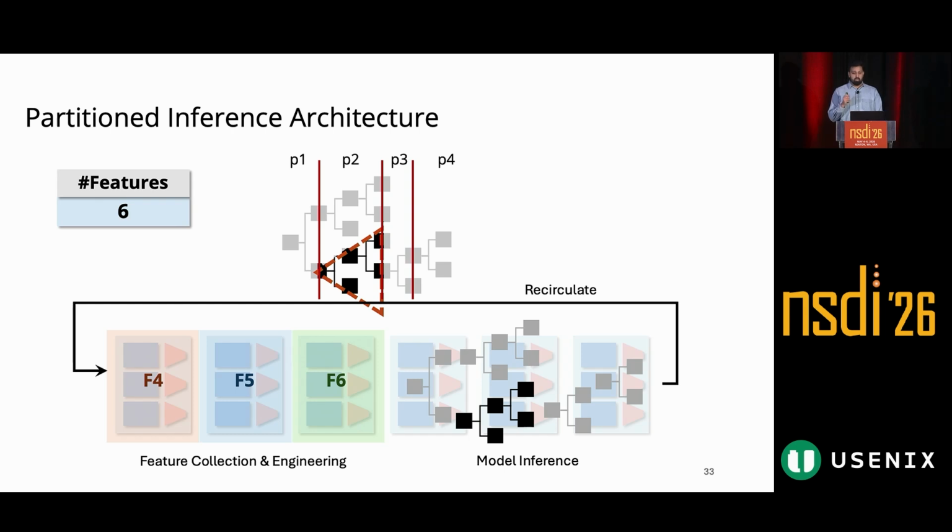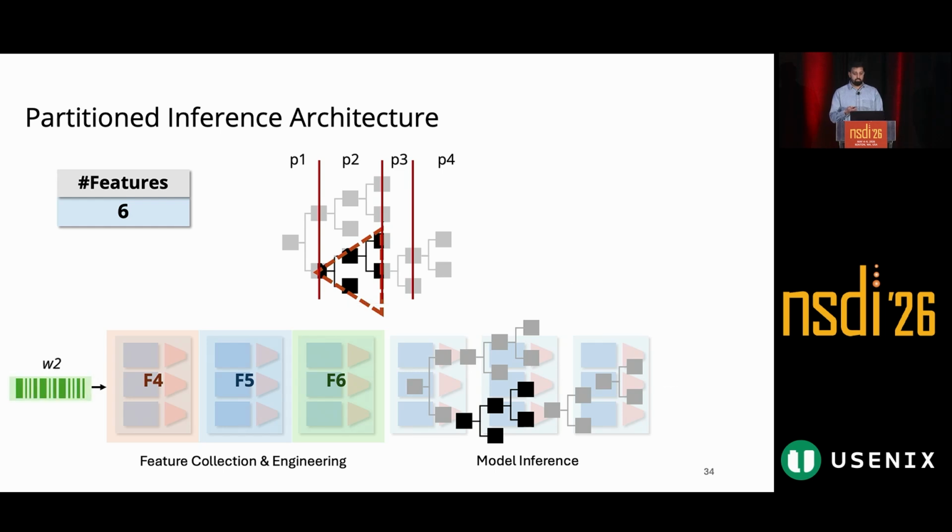Well, it means that now the incoming flow will be looking at a different portion of the decision tree, but more importantly, the system will now begin to collect a completely different set of top K features which are required by this newly activated subtree, a small portion of the decision tree. By recirculating this packet, we are effectively resetting the execution context in the switch and preparing it for the next stage of inference. As the next window of packets for the flow arrives at the switch, the system begins collecting the next set of required features for this newly activated subtree.